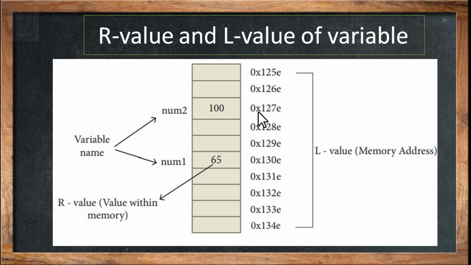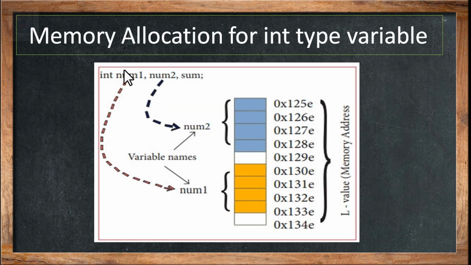Because it's not easy to handle the hexadecimal code, in our further references we will be considering numerical values which are of integer type. So, clear with the L value and R value of a variable. L value is the address value, where the data is stored. R value is the data value stored inside the variable. L value, address value; R value, data value.